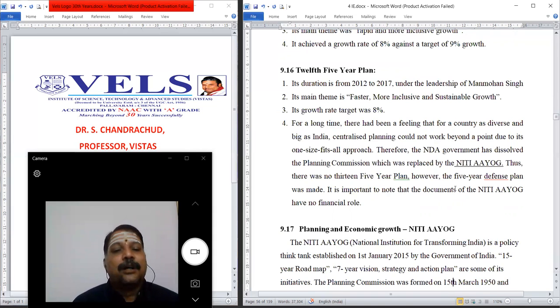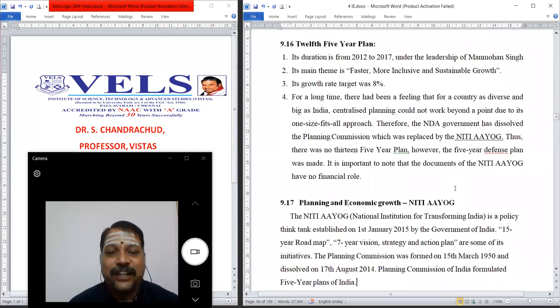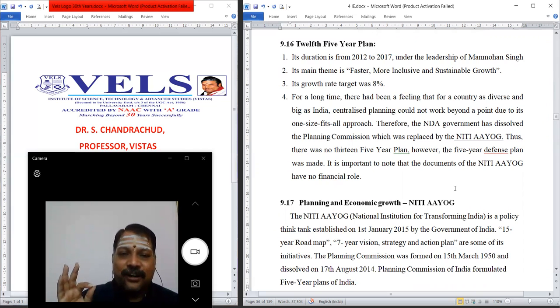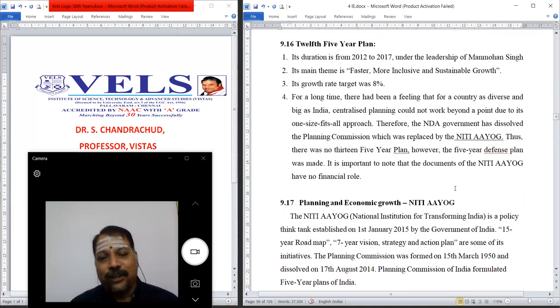However, a defense plan was made, and it is important to note that NITI AAYOG has no final financial role. It will not involve any financial part. It will give only advice. So during the 12th five-year plan, our finance minister made one statement: the one-size-fits-all approach is not possible. So, abolition of the Planning Commission and introduction of NITI AAYOG.